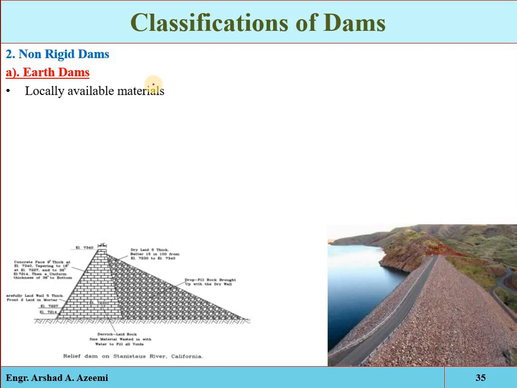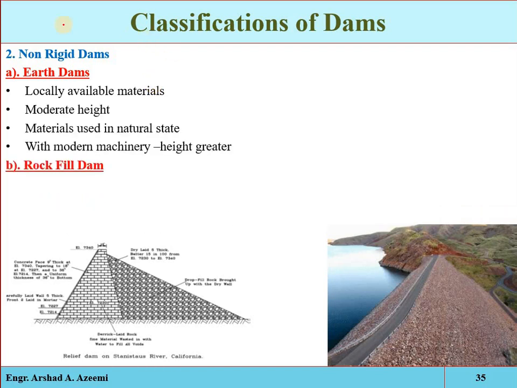With the advancing knowledge of soil mechanics and with more sophisticated earth equipment, earth dams are now becoming more common, and even for higher heights the foundation requirements of earth dams are less as compared to the other types. For example, if that is a river, we make a layer of the natural clay soil and properly compact it, then we make another layer, which is properly compacted, then another layer.